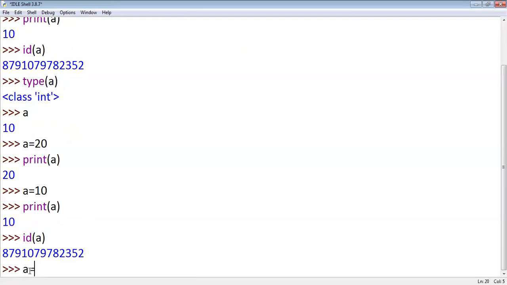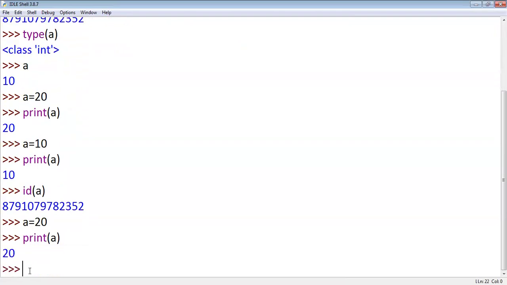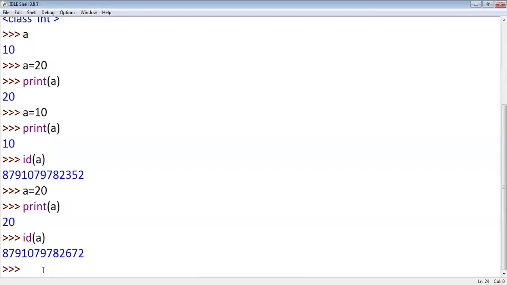Now, if I say a is equal to 20 and print a, what will it print? 20, right? Now I want to print the address of a. How to print the address of a, the id of a?